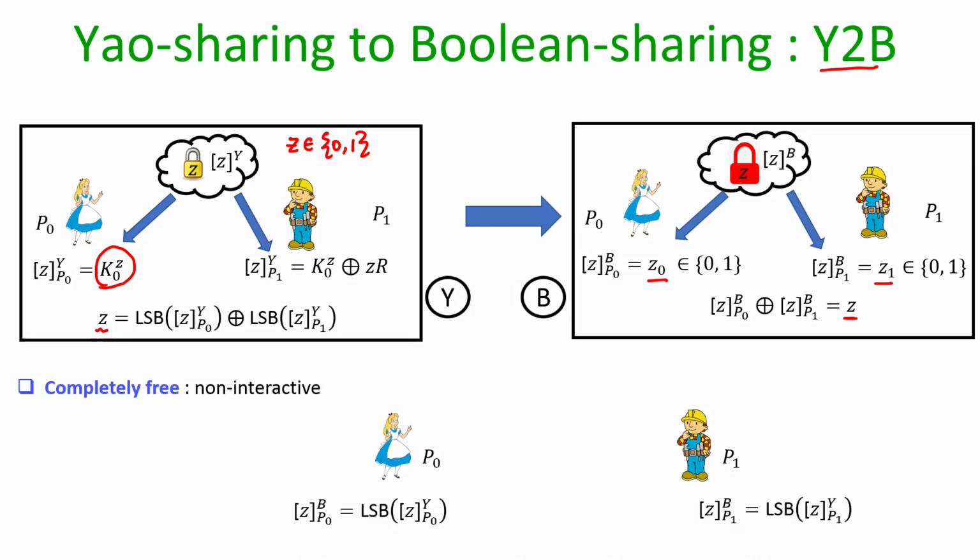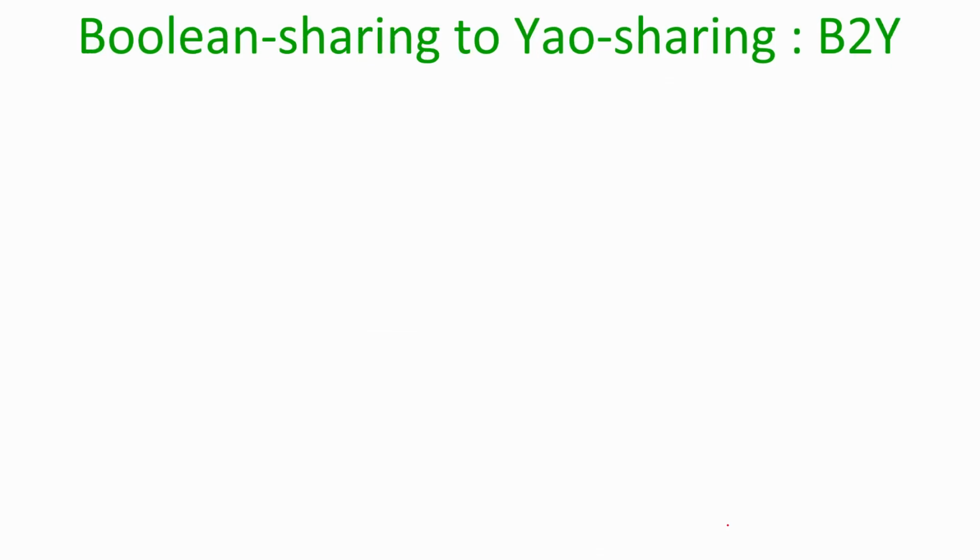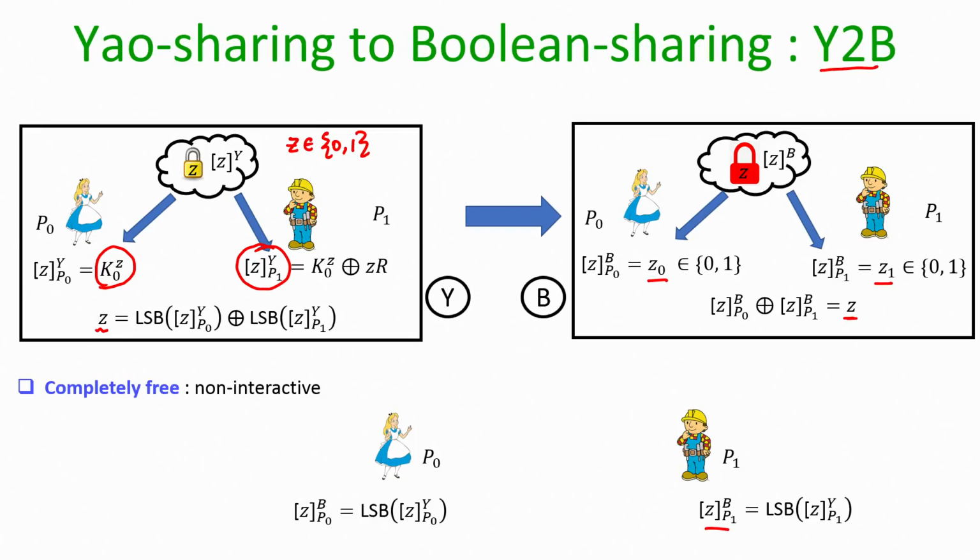In the same way, Bob takes his Yao share, focuses on the permutation bit, and sets that permutation bit as his GMW share. It is easy to see that since the XOR of the permutation bits of Alice's Yao share and Bob's Yao share is the bit z, the same property holds for the GMW shares which Alice and Bob have computed, and that is what we want to ensure.